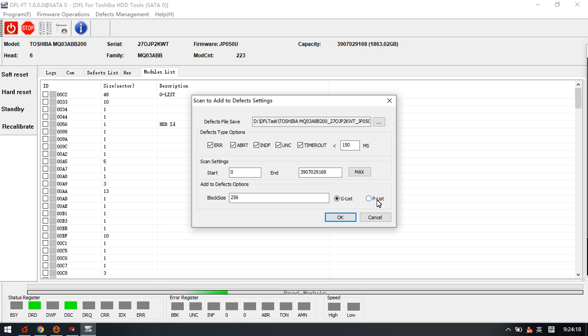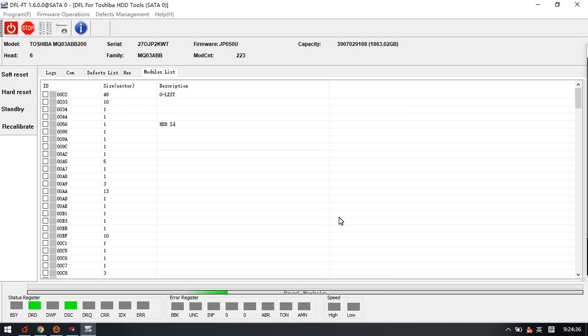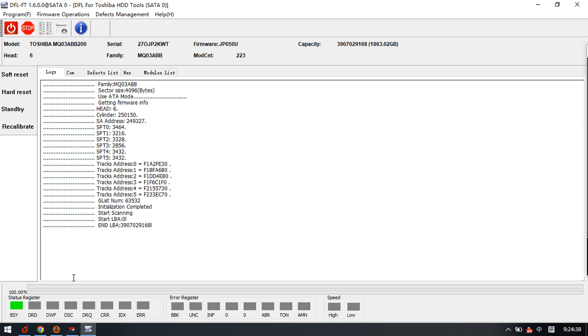Plist can contain many more defects than the glist. If just for few bad sectors with the Toshiba drive, we just select glist. If there are more bad sectors, we can scan the defects and add to plist. Click OK, and then the software will start to scan.